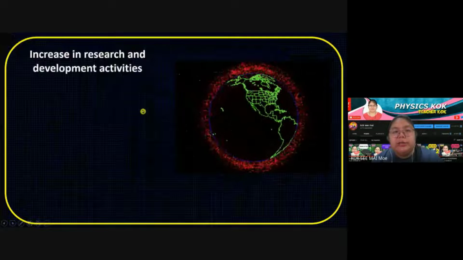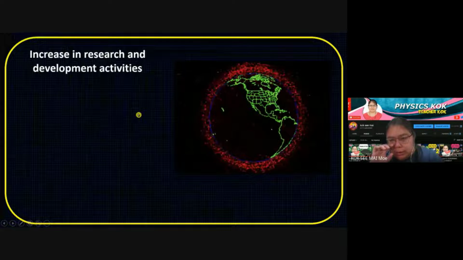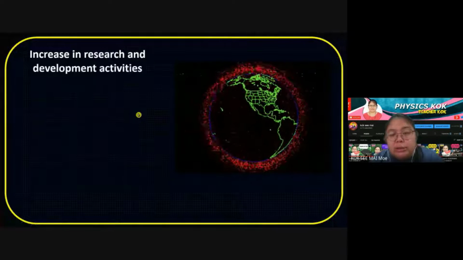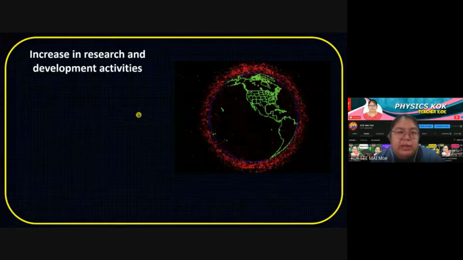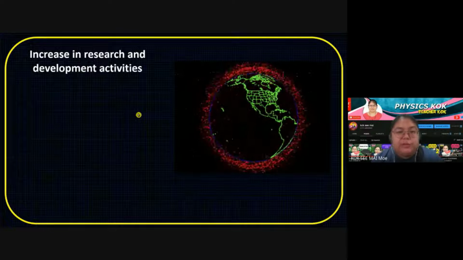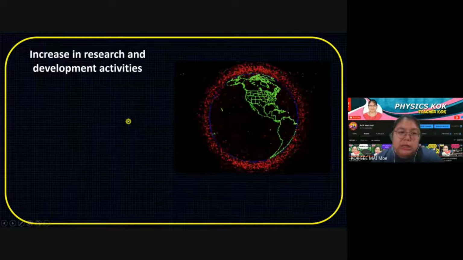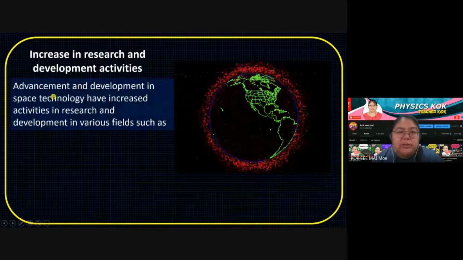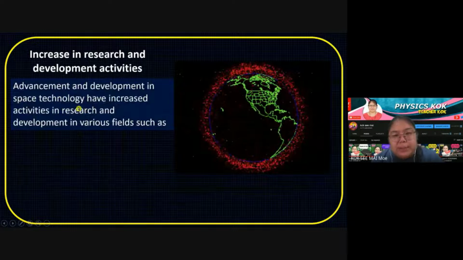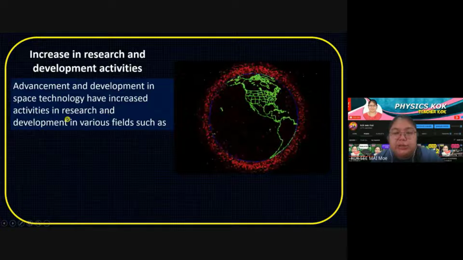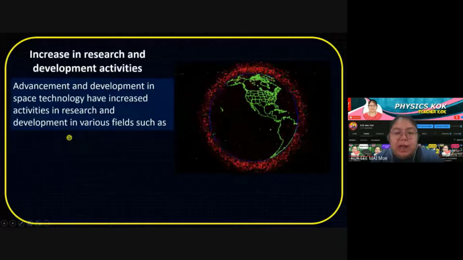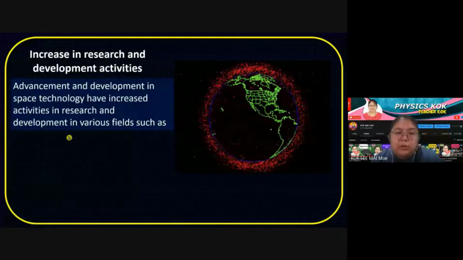Next, increased research and development activity. Sure, there are pros and also cons. Just now I talked about disadvantages, but we still have advantages when we are using research and development activity. Advancement and development in space technology have increased activity in research and development in various fields. What fields do they develop?